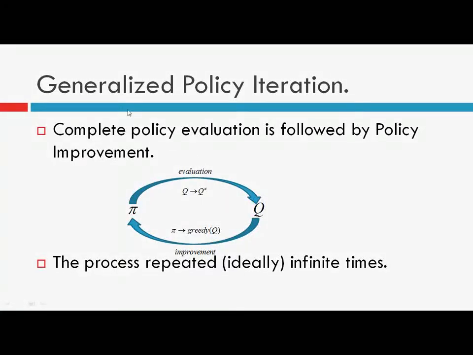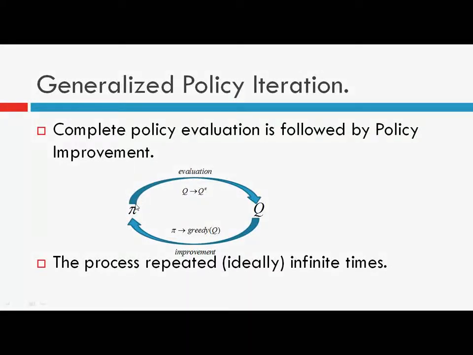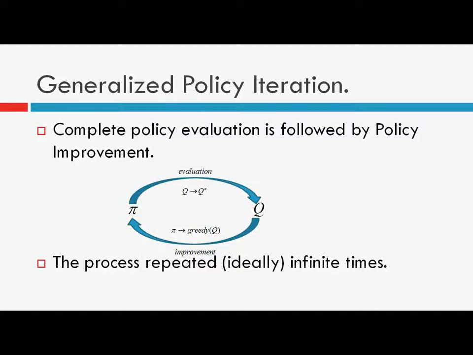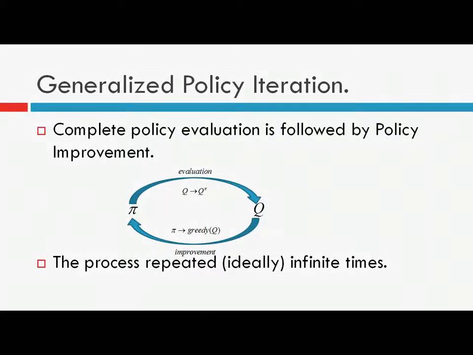Okay. So in generalized policy iteration, or in short GPI, what we have initially is this policy pi. Then we evaluate this action value function. We will see how we can evaluate this action value function, but for now just assume that we can evaluate it using an infinite number of episodes for the evaluation step, and then we make this policy greedy with respect to this action value function. What is the meaning of greedy? I will show you in the next few slides.